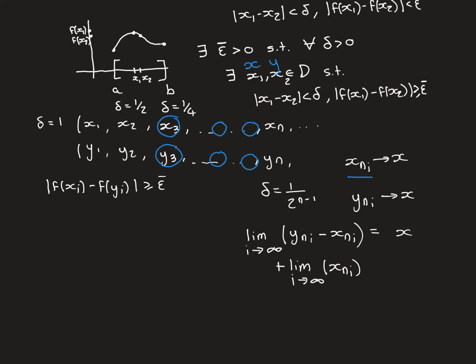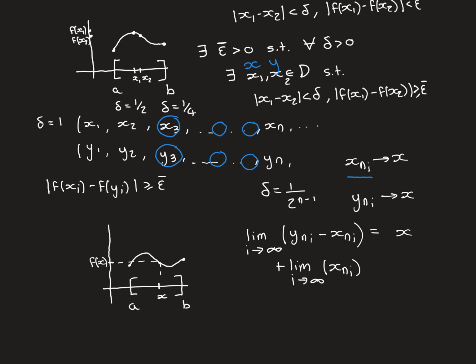On this side, we're going to use the algebra of limits to combine these two together, and we'll get the limit as i approaches infinity of the y subsequence minus the x subsequence plus the x subsequence. And of course, the minus and the plus will cancel, so we'll just get that the limit as i approaches infinity of the y subsequence is equal to x. Hence, the corresponding y subsequence does also converge to this value x that is somewhere inside our closed bounded interval AB.